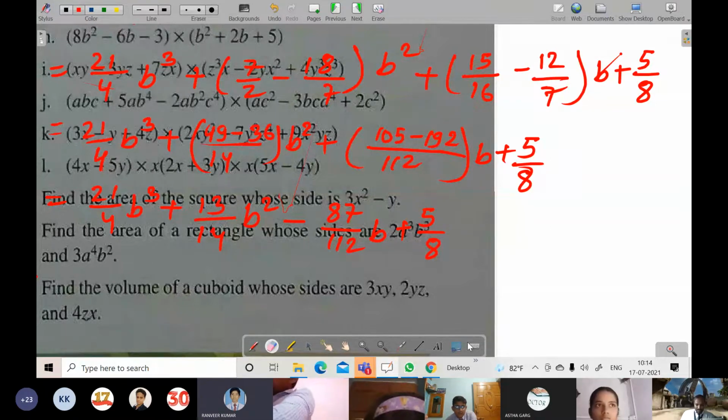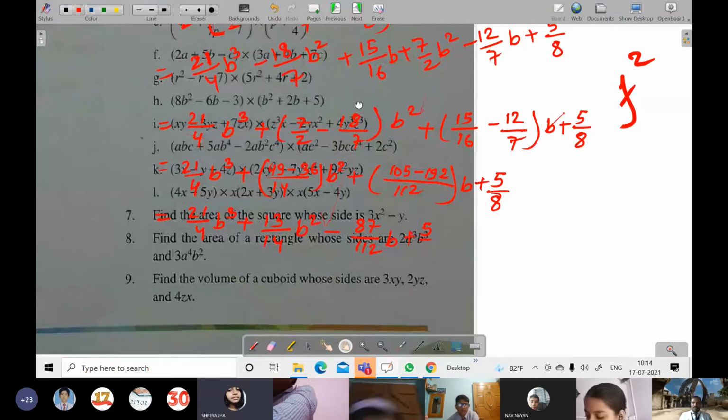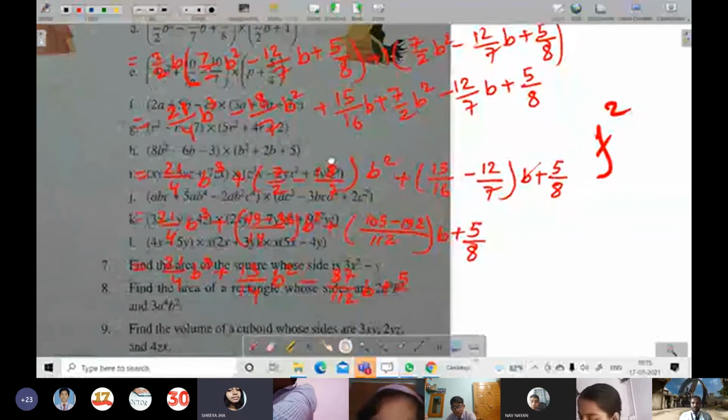Here it is 6a square. Wherever in a question there is no a, of course the question and answer will not match. Clear? Yes, sir. Almost all answers are wrong only. Most of the answers are wrong. The writer might not have reviewed everything properly. Sir, then why did the school purchase this book to give to children?